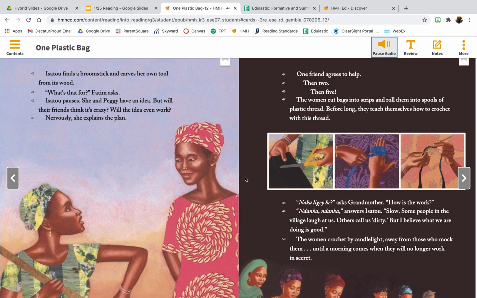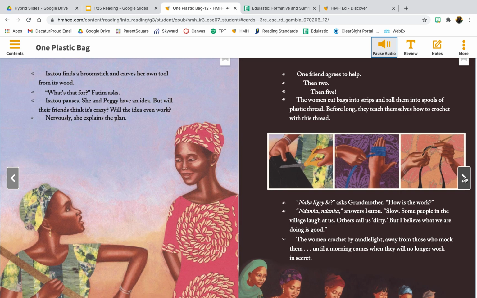"What's that for?" Fatima asks. Isatu pauses. She and Peggy have an idea. But will their friends think it's crazy? Will the idea even work? Nervously, she explains the plan. One friend agrees to help. Then two. Then five. The women cut bags into strips and roll them into spools of plastic thread. Before long, they teach themselves how to crochet with this thread.